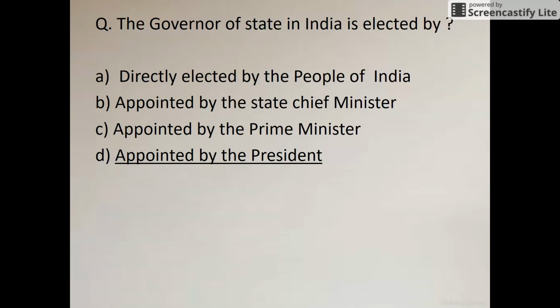Next question is, the governor of a state in India is elected by. Okay, so he is elected by the president. Sorry, appointed by the president.